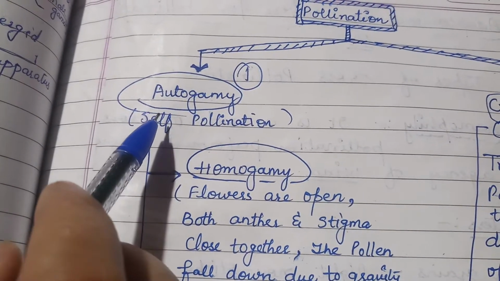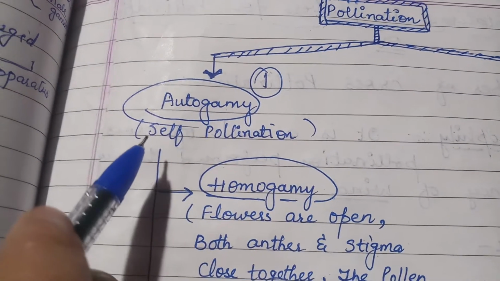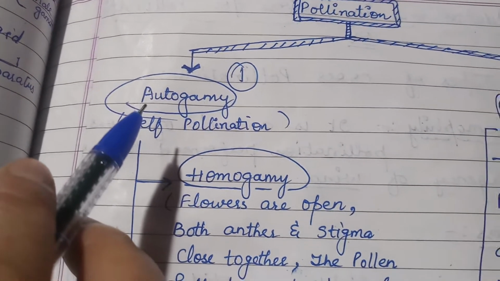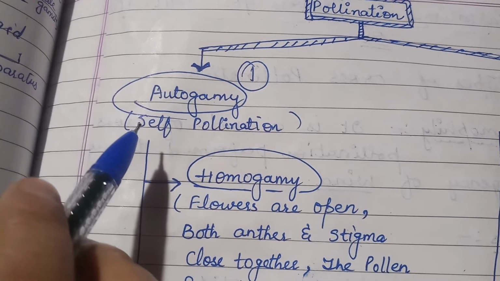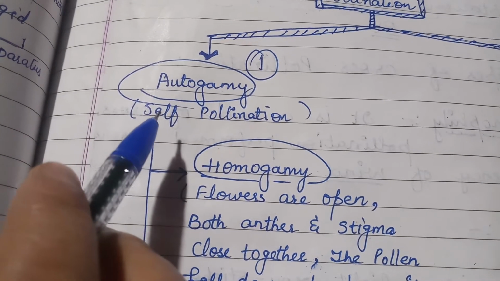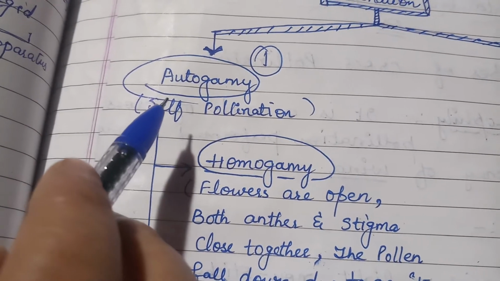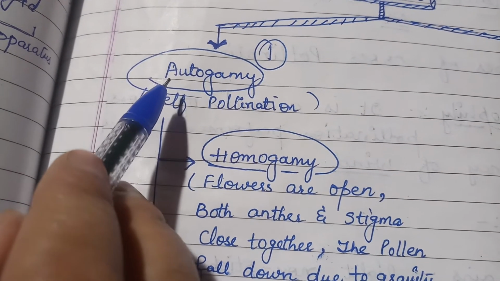Pollination is classified into two categories: one is self-pollination and the other is cross-pollination. First of all, I'll explain what we mean by self-pollination. Self-pollination is further classified into two categories.